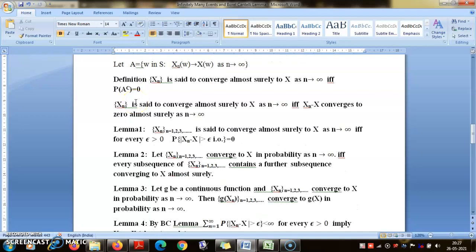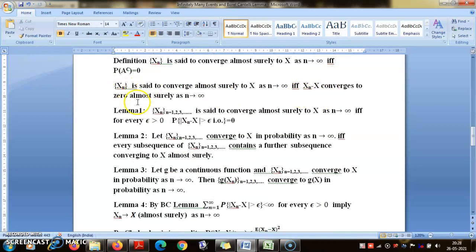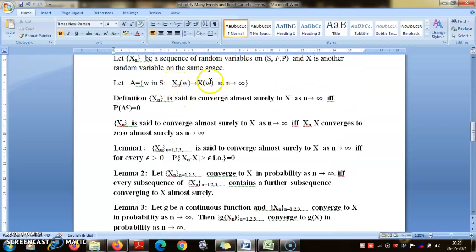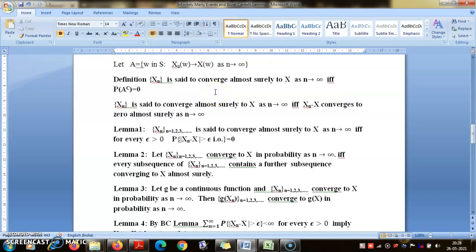Now, second, you just know that if I have a convergent real sequence X_n converging to x, then it is one and the same thing to say X_n minus x converging to 0. So here also the same argument holds. You can say X_n(ω) converges to X(ω) or X_n(ω) minus X(ω) converges to 0. So in that sense, they are one and the same. We can talk about X_n converging to X almost surely or X_n minus X converging to 0. Now X_n can also converge to a constant c. Then the definition will be the same, where X(ω) will be replaced by the constant c.